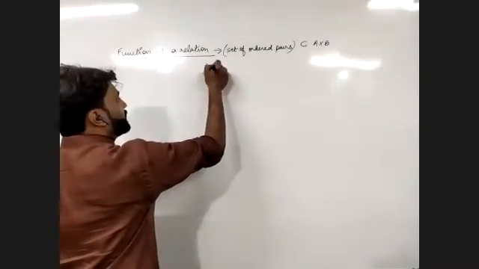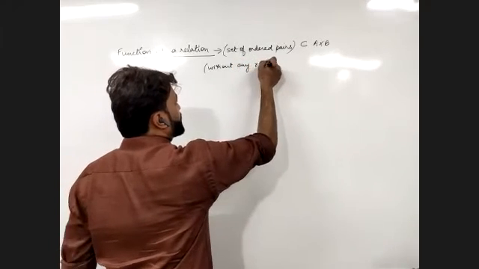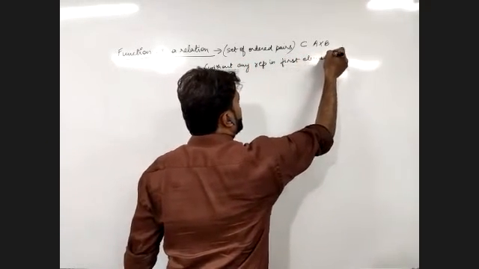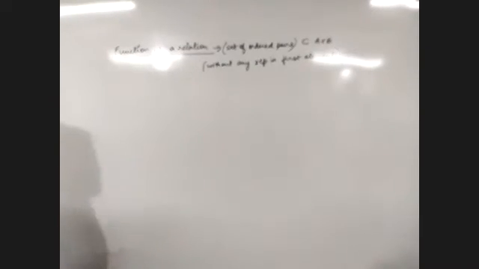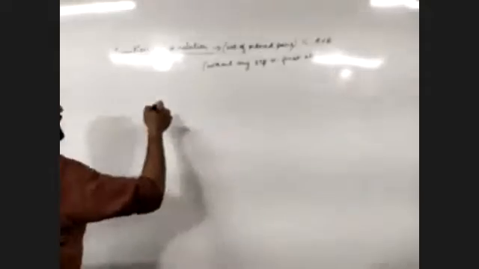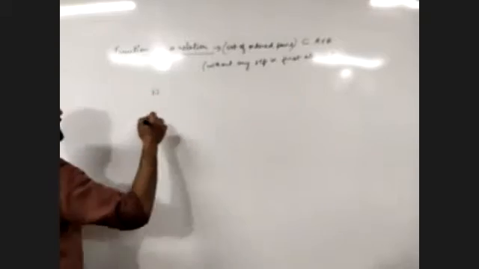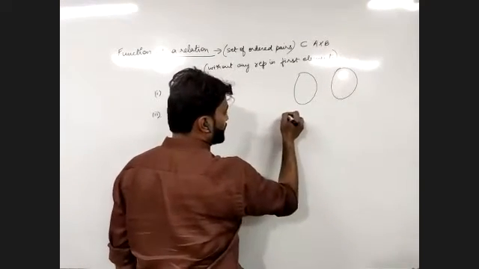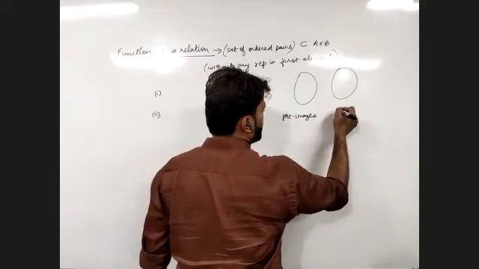So this is without any repetition in first elements. In the set of first elements there should be no repetition, then only it will be a function. Practically, there are two things that we find out. Before I start with it, let me tell you the concept of pre-images and images also.